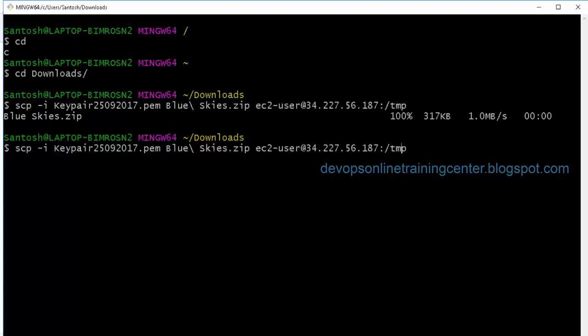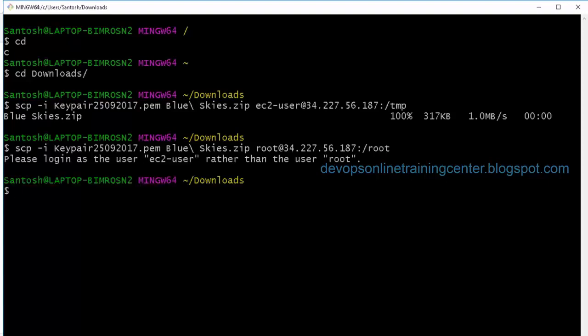I copied as ec2-user, and if I copy the same thing as root user, will it work? Let us say I want to copy it to /root. So basically, by default, root user login is disabled. If we want to enable it, how do we do that? You have to go to sshd_config, set PermitRootLogin to yes, restart SSH and set the password. Then without using this PEM file, we'll be able to log into the instance, right?